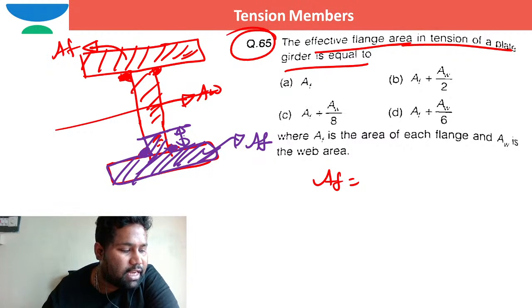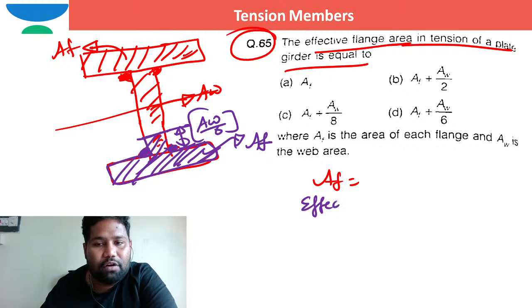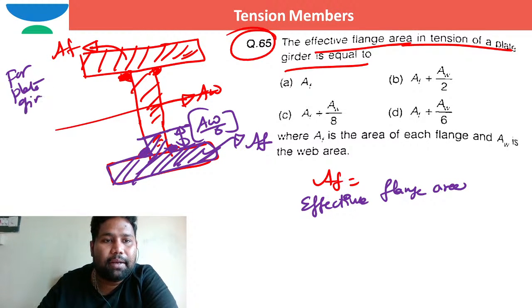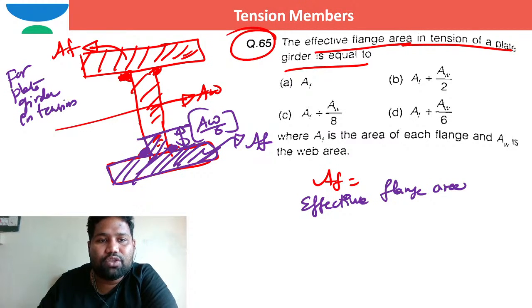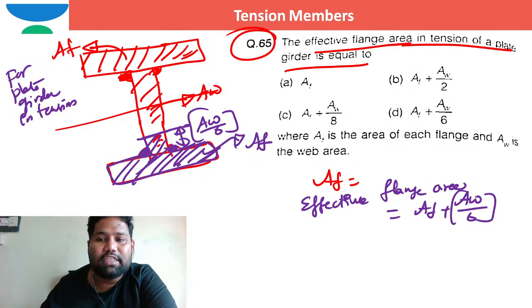This portion of the area of the web, area of the web by 6. So I can say effective, if you refer to the code of practice IS 800, effective flange area for plate girder in tension, in flexural tension zone, is the area of the flange plus area of the web by 6. It is the effective area.